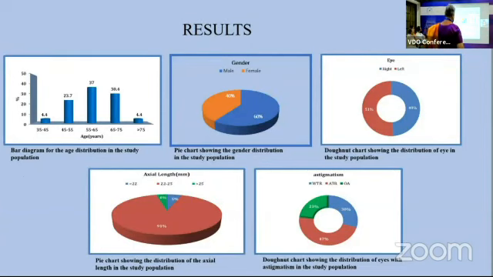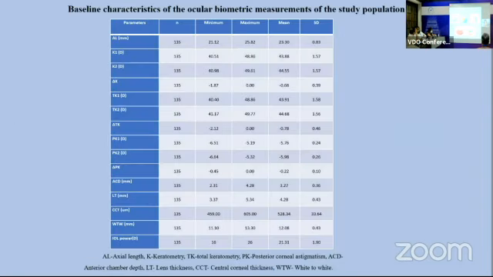Coming to the results, most of the patients in the study were between 55 to 65 years of age, and most of them were female. 91% of the patients had axial length between 22 to 25 millimeter, and most of the patients had against the rule astigmatism. These are the baseline characteristics of the study population.